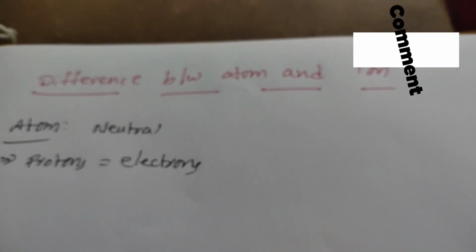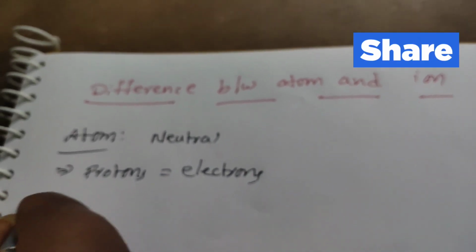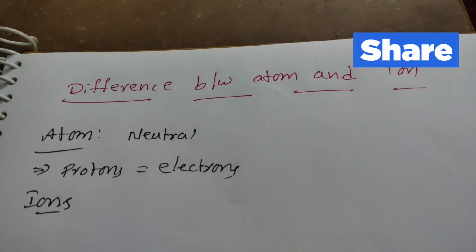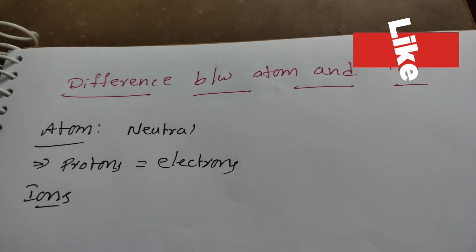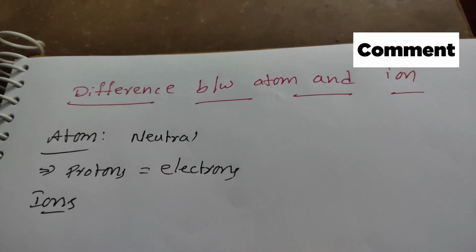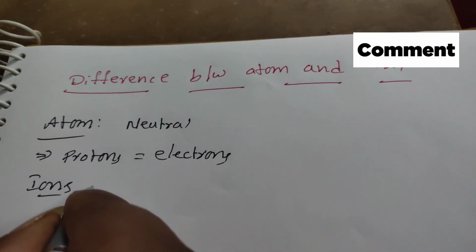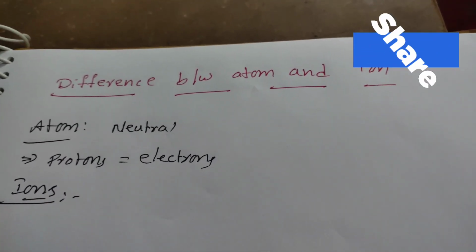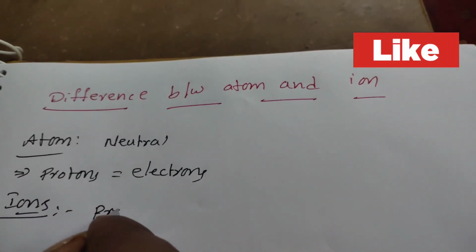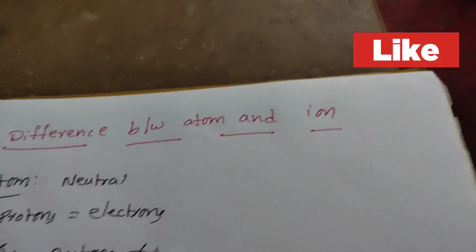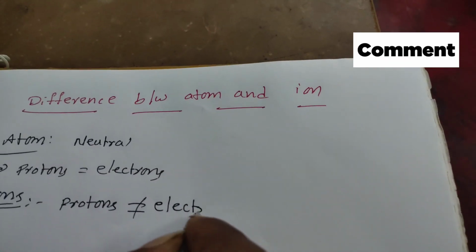Whereas in ions, there are different numbers of protons and electrons. So protons and electrons are different. In ions, protons are not equal to electrons.